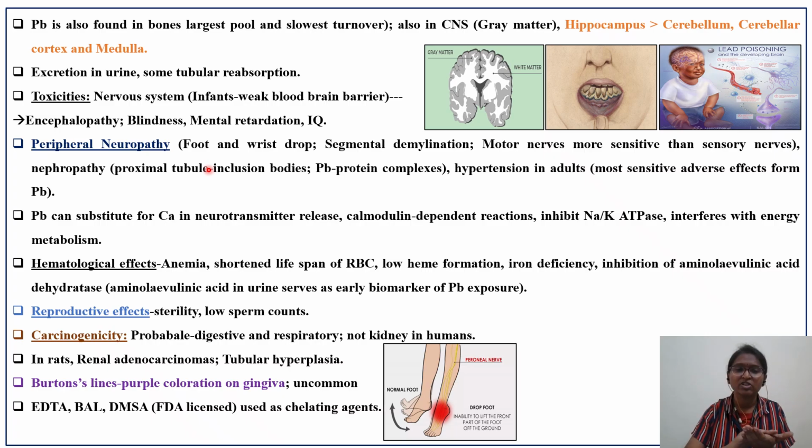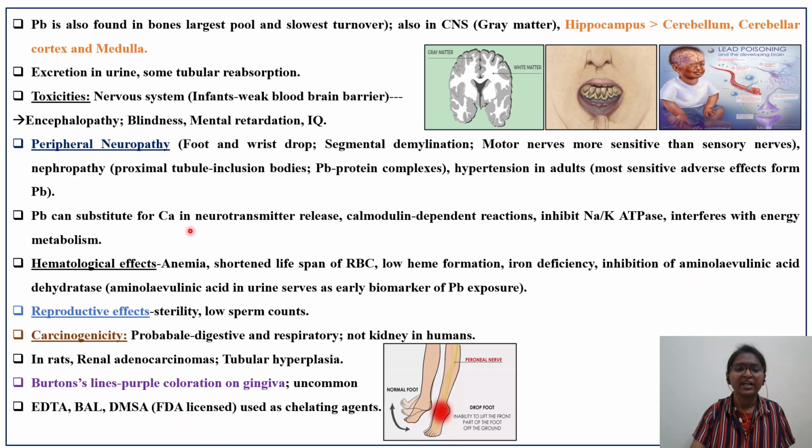When you perform histopathology, you can see inclusion bodies, and lead protein complexes will be formed in the PCT. And hypertension: whenever there is an exposure to lead, there is an increase in blood pressure. That is the most sensitive adverse effect from lead. But this can't be the classical feature, because there are certain other chemicals which, when we are exposed, can also increase the BP.